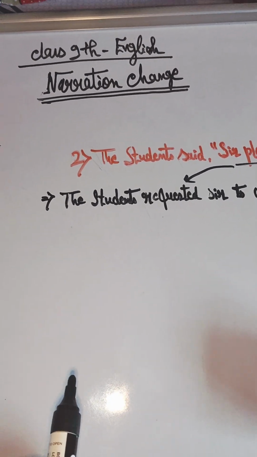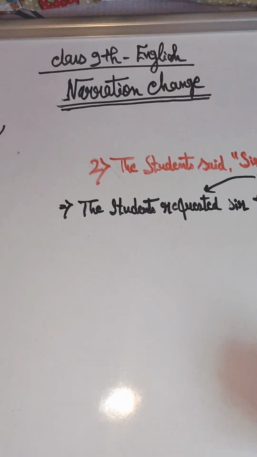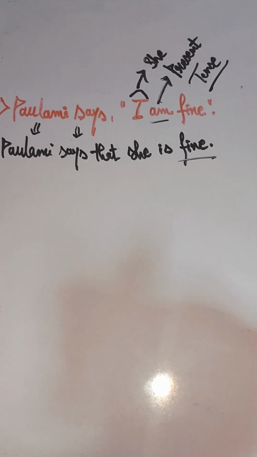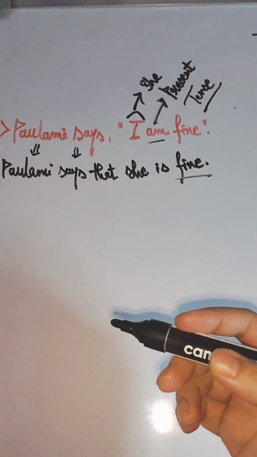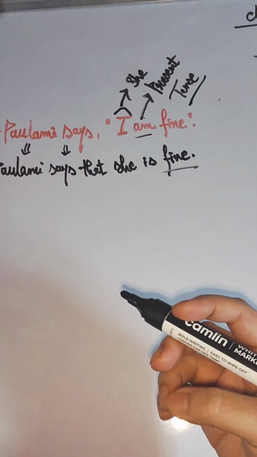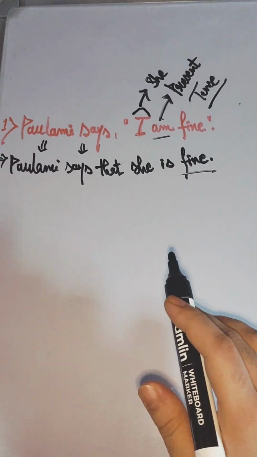So now I am going to teach you class 9th English of State Board. So without further delay, let's start our class. First of all, we will start with narration change. And this is the first and basic example of narration change. I will teach you narration change with a basic example because this basic example is very easy and I hope that you will learn narration change easily with the help of this basic example.